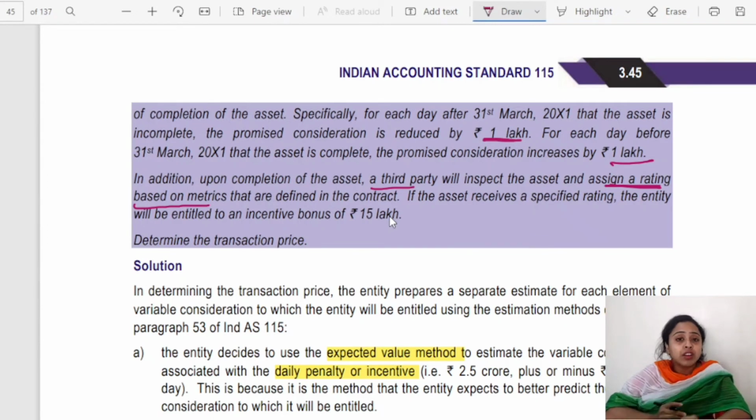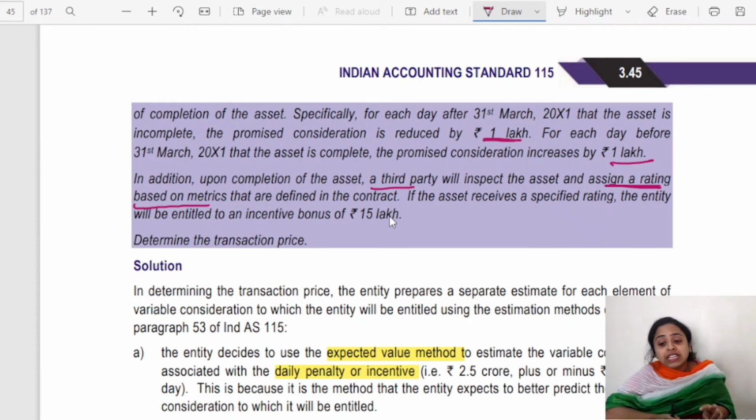Okay, so here in the second part of the same question, what is the criteria? That either they will meet the rating criteria or they will not meet the criteria. If they meet the specified rating criteria, they will be receiving 15 lakh bonus. Or in case they are not able to meet the rating criteria, they will not be awarded the 15 lakh bonus.